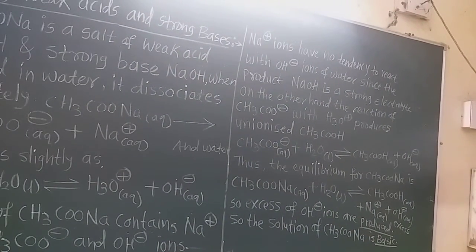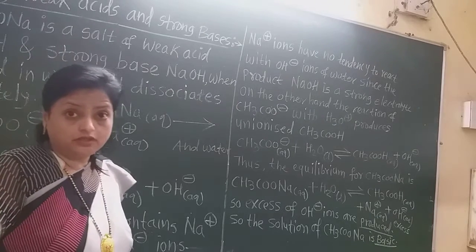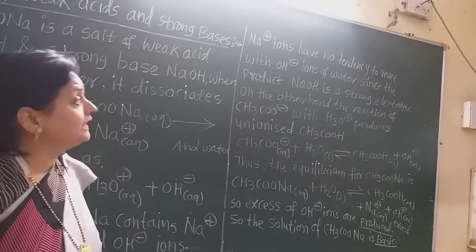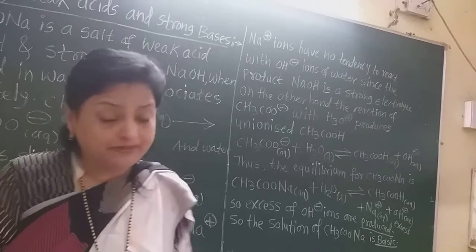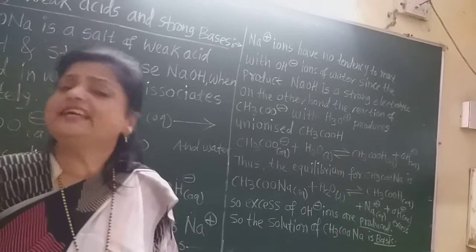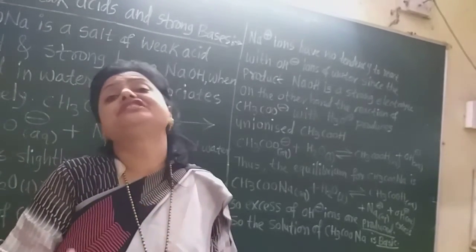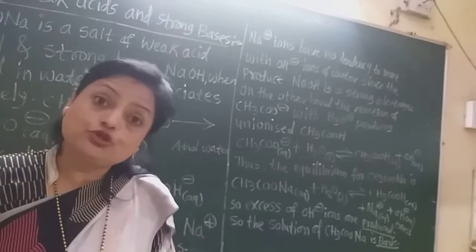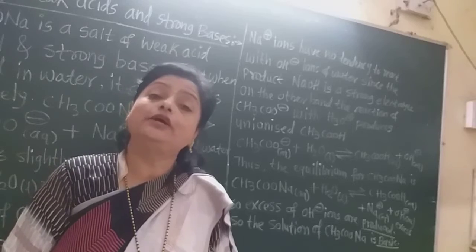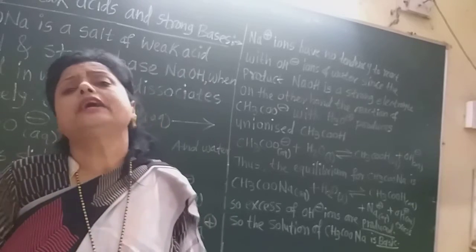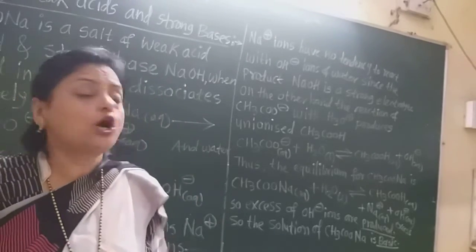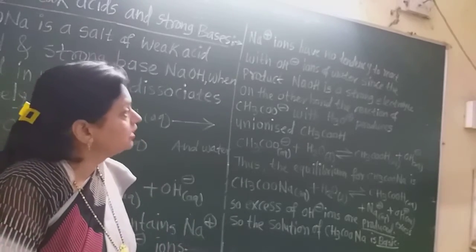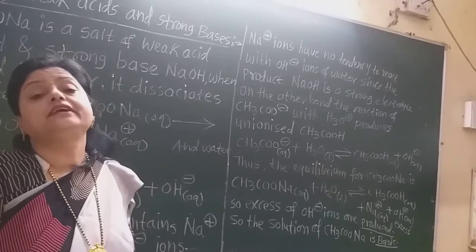Now again see what will happen. These Na plus ions have no tendency to react with OH minus ions. Why? Because after reaction of Na plus ions with OH minus ions, sodium hydroxide is formed, which is a very strong alkali, a strong electrolyte, and it dissociates completely. So after dissociation, it again forms Na plus and OH minus ions. This means that Na plus ions have no tendency to react with OH minus ions, that means Na plus ion does not get hydrolyzed.